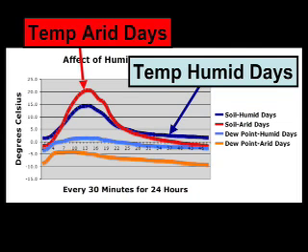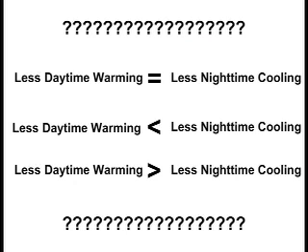As we've seen, the addition of water to a climate system, manifest by a higher absolute humidity, causes less warming during the day coupled with less cooling at night. But we don't know whether over time these opposing feedbacks cancel each other out, or if one or the other is dominant and swings the mean temperature higher or lower.